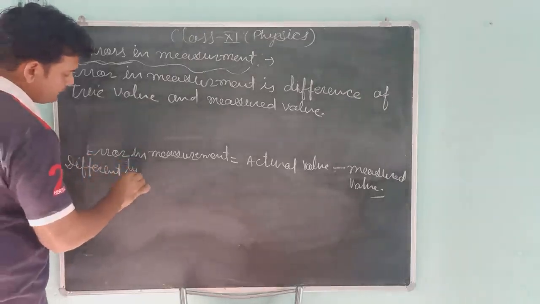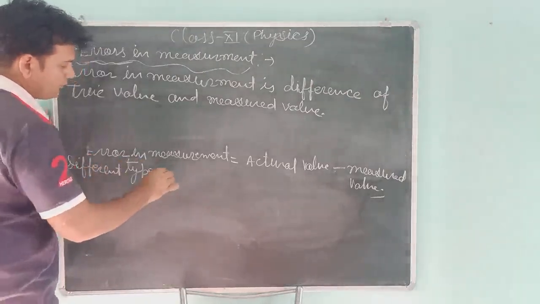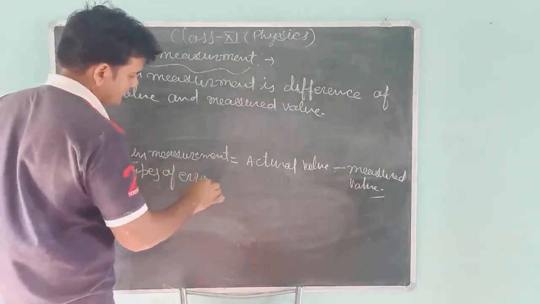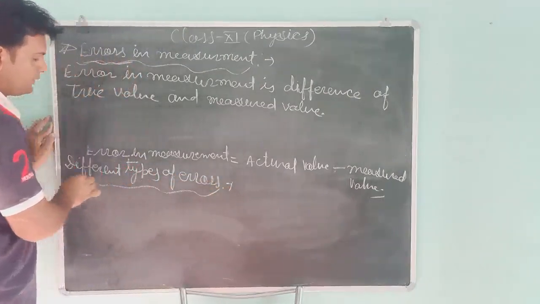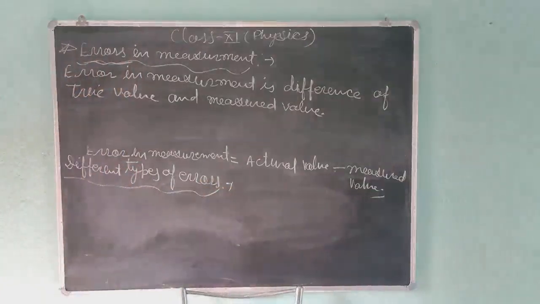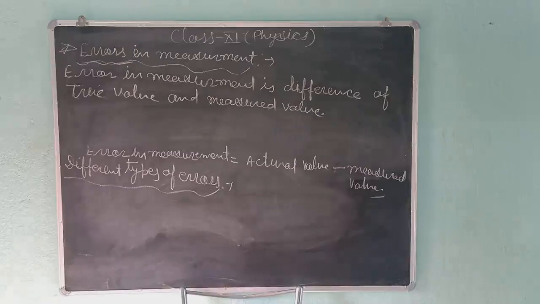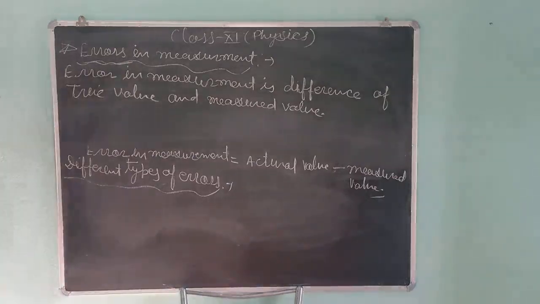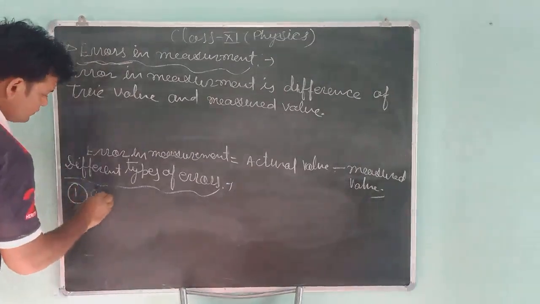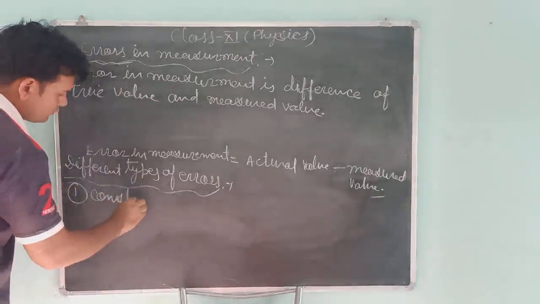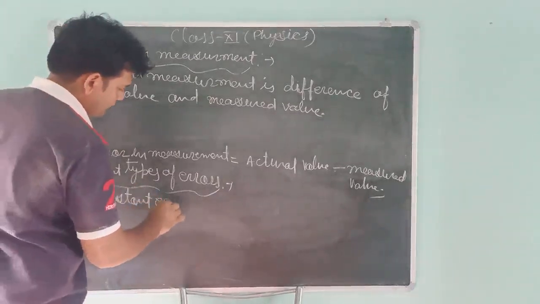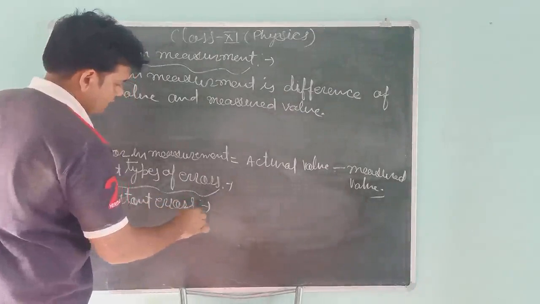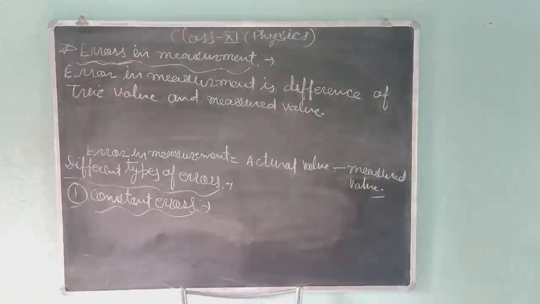We will now study about different types of errors. First type is constant errors.